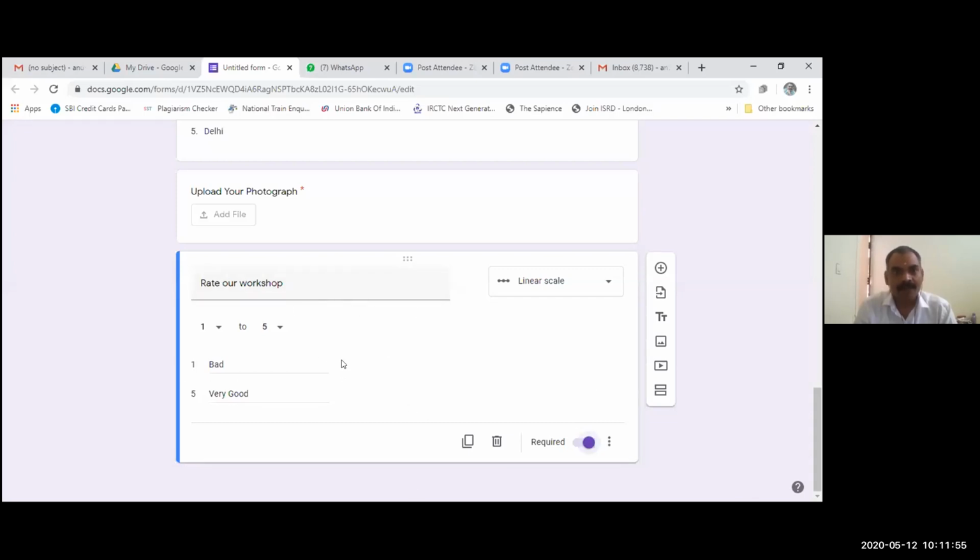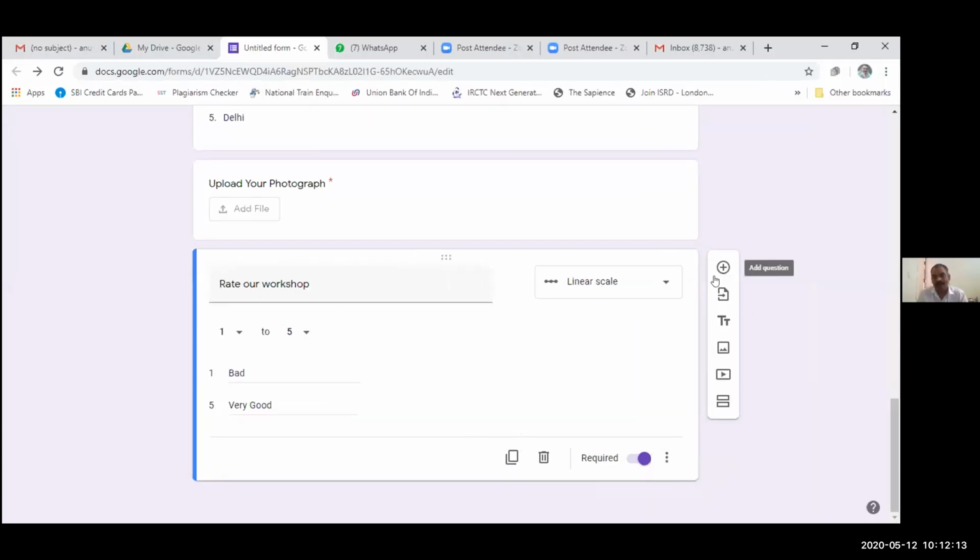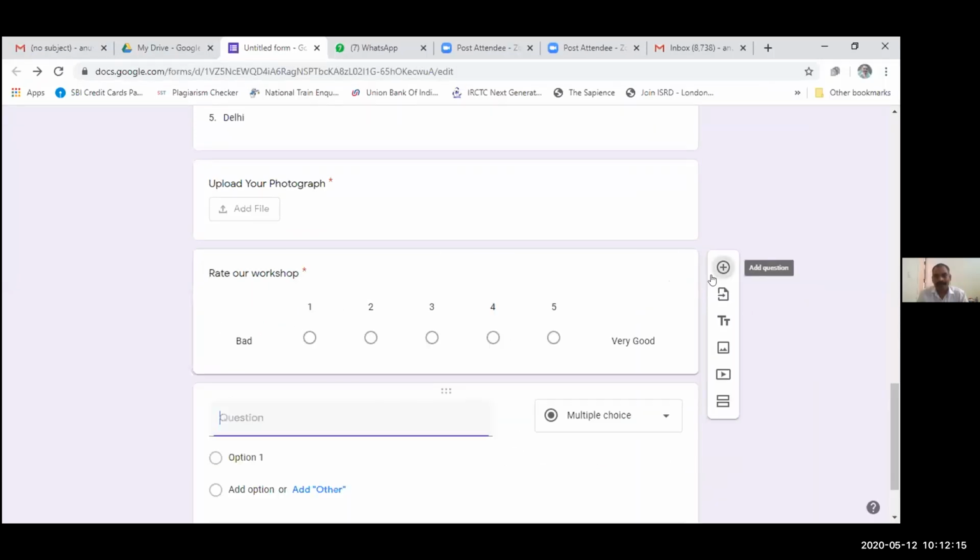Now I am adding some more questions. There are 3 tabs there. Now we can see the description as well. In this linear scale question, you can write the description over here. Now I am adding the next question.